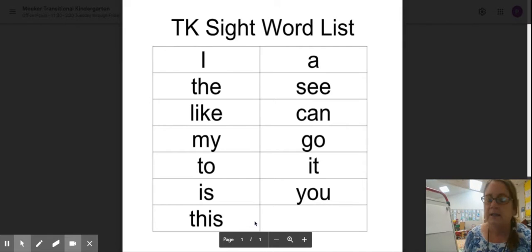I like to write my sentences starting on top, and that way if I have more than one line for my sentence, I'll have enough room. I like to draw my picture on bottom. I always want to make a picture that matches my sentence. And then when I'm done with both of those jobs, I want to take my sentence to a parent and read, or another adult, and you can read your sentence to as many people as you want.